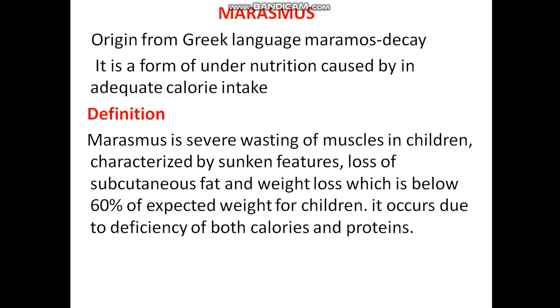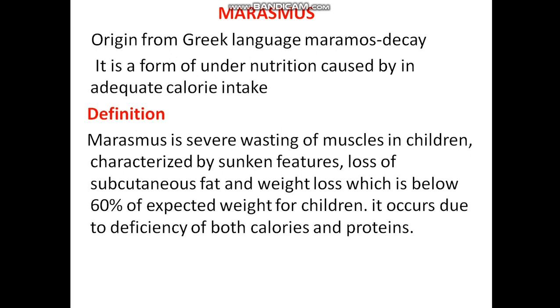Sunken features are below the normal. If sunken eyes, the eyes will show below the normal level. Then loss of subcutaneous fat and weight loss, which is below 60% of expected weight for children.